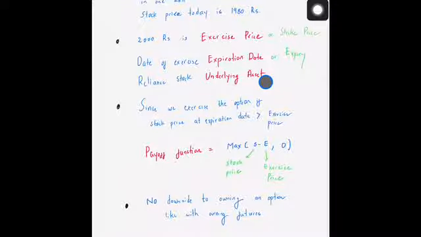Okay, now the thing is, since we exercise the option only if the stock price at the expiration day is greater than the exercise price, that is the only time you would basically be exercising the option. In case the stock price is lower than the exercise price, then you would not be exercising the option, because in that case your profit would have been negative. So that's why the payoff function for this particular option is equal to the maximum of S minus E and 0. That is, if the stock price is greater than the strike price at the expiry, then you will exercise the option. This is the payoff function at expiry.